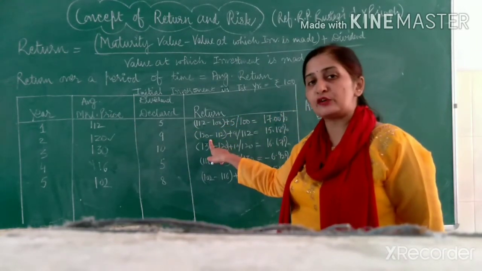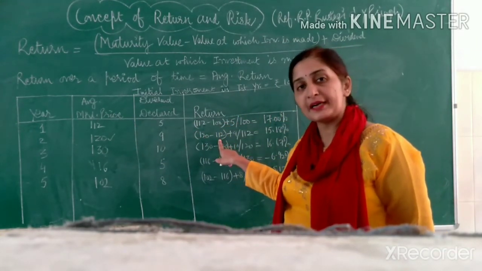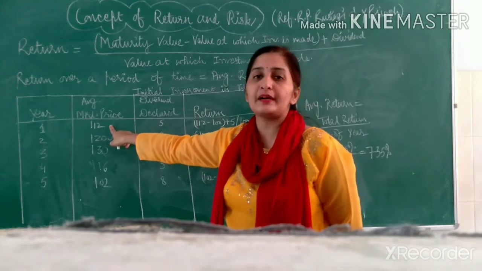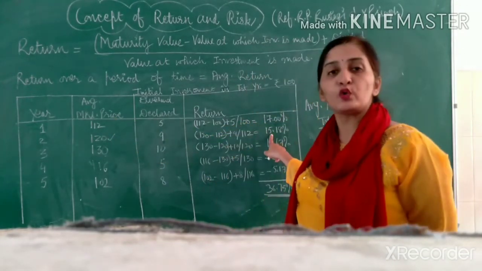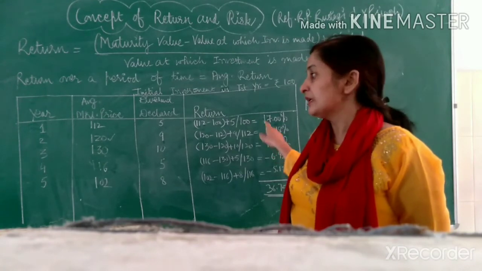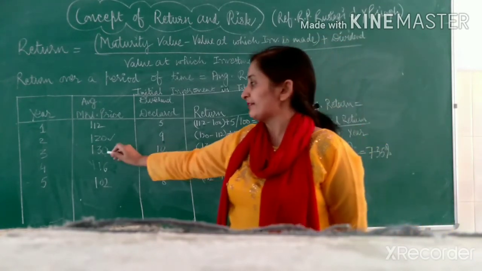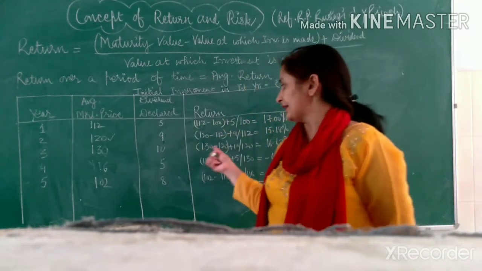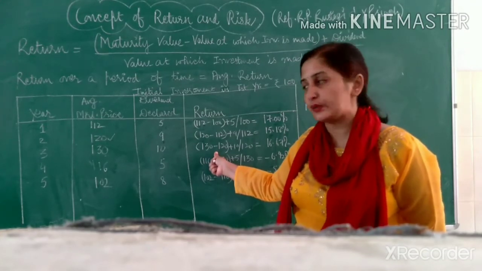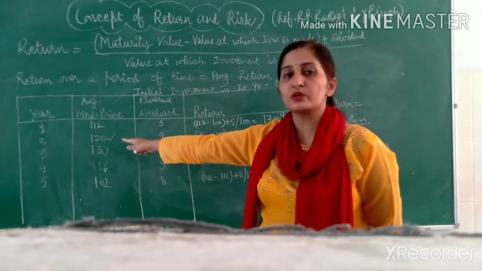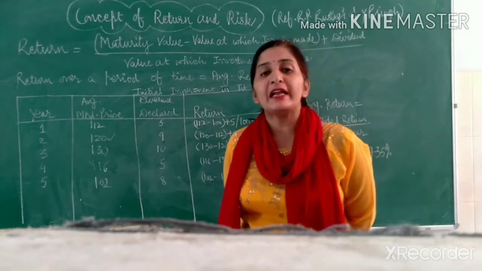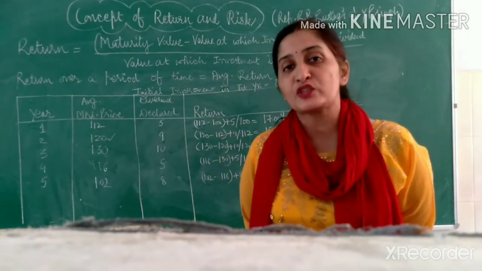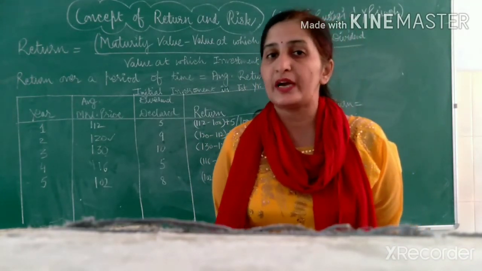the value of return will be calculated as 120 minus 112 plus dividend 9 divided by initial value, that is in this case now 112. So the return will come out to be 15.18%. Similarly, for the third year, the maturity value now changes to 130. Value in the beginning becomes 120. So return will be calculated as 130 minus 120 plus 10 divided by 120. So every year value at the beginning is changing because the value which was the maturity value for the previous year is now the value at the beginning.